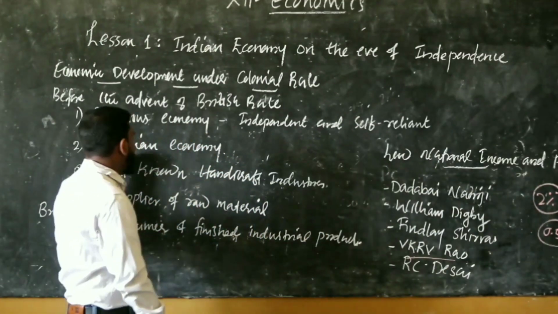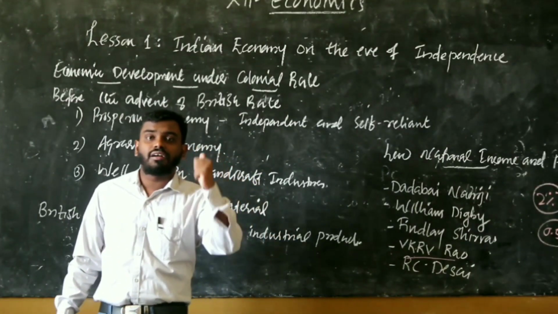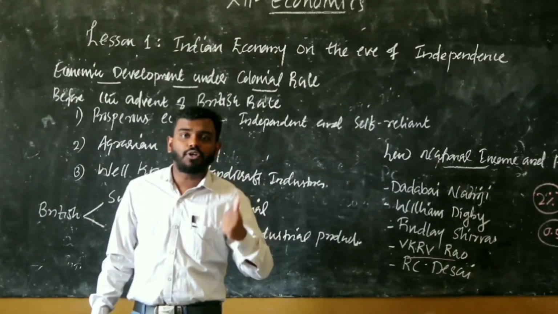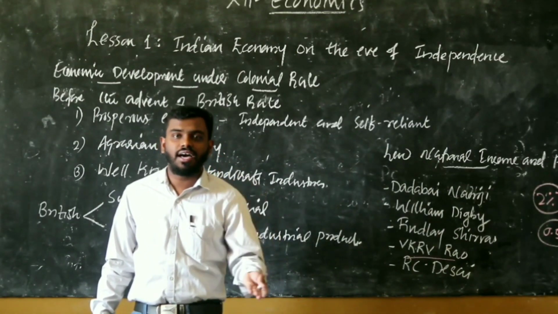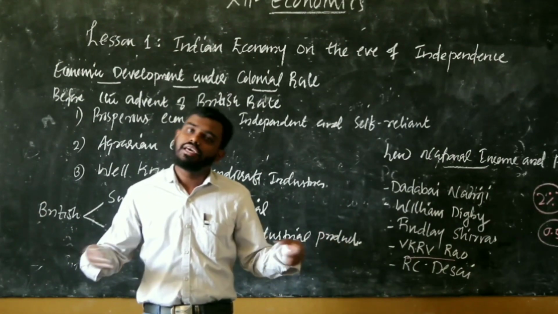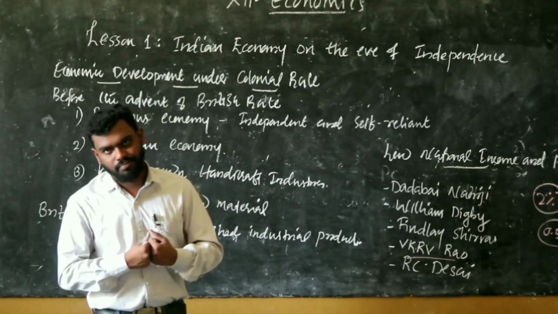Second, the Indian economy was an agrarian economy. Majority of the people were related with the agricultural sector. So agricultural output was very high. If agricultural output is very high, what happens to the standard of living? It will be good because there is no chance for famine.